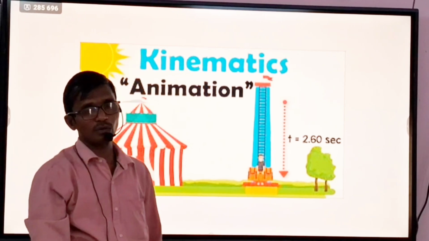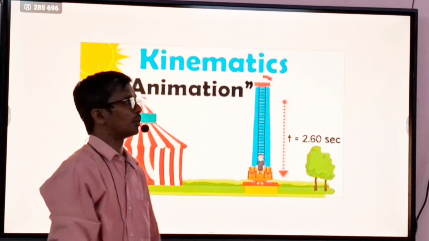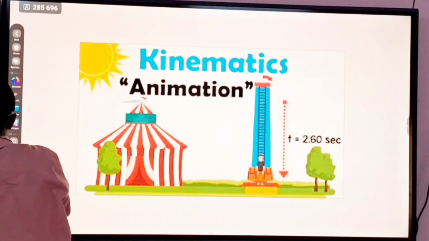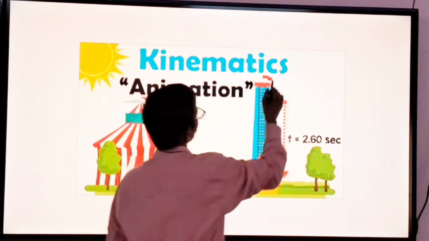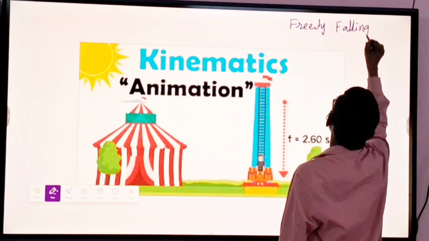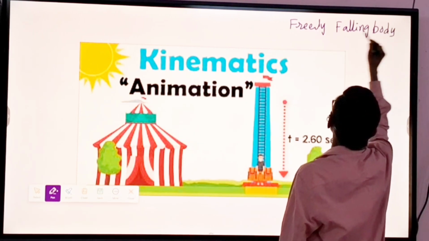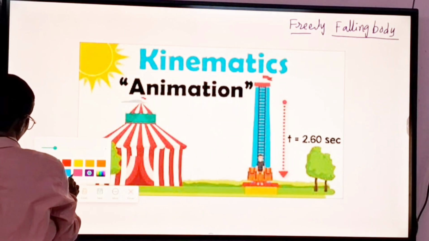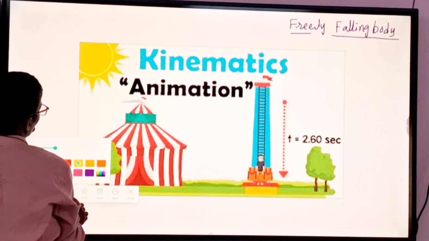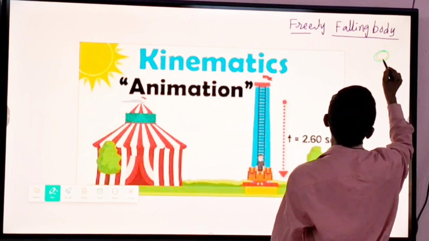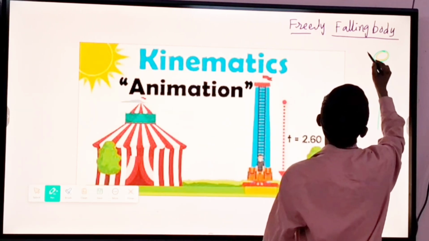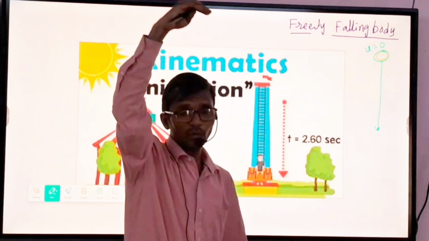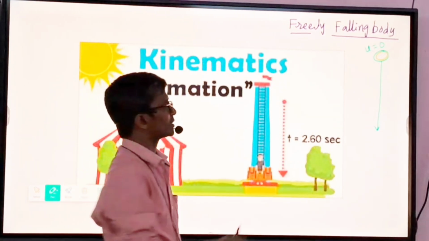We apply them to a freely falling body and a vertically thrown upward body. Suppose a body is freely falling. What is the initial velocity of the body? It is falling freely, so the initial velocity of the body, u, is equal to 0. When a body is freely falling, the starting velocity is 0.